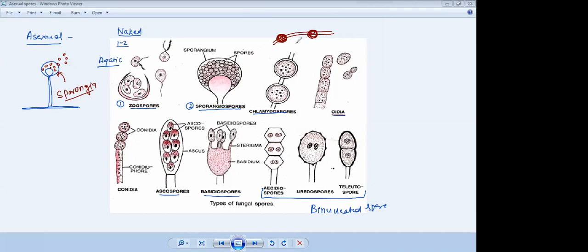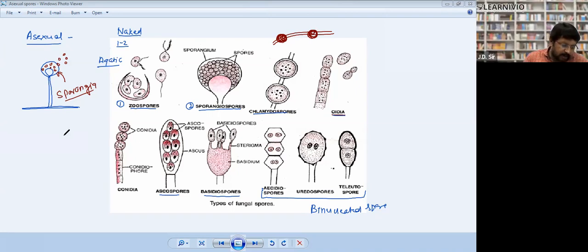Yes, sir. Okay. So note it down. Chlamydospores are thick-walled spores. You always have to remember which is thick wall and which is thin wall. It is important for the medical examination. They will ask which of the following is a thick-walled spore, and you have to tick chlamydospore.